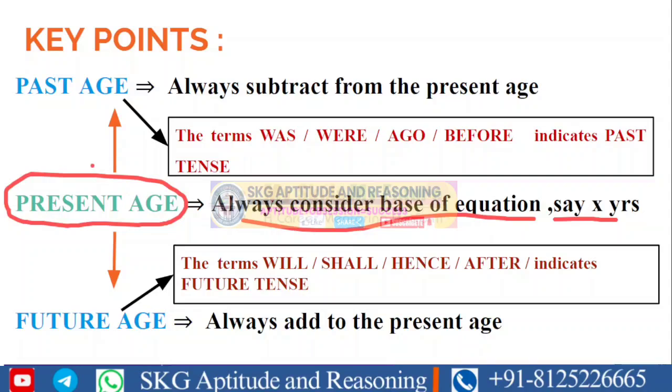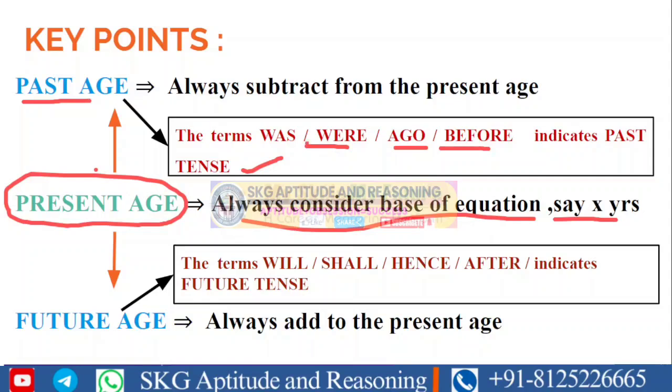Sometimes they will give the past age also, but in the questions they will not mention it directly. Instead, they will mention terms like was, were, ago, and before. These terms indicate the past tense, or completed time.